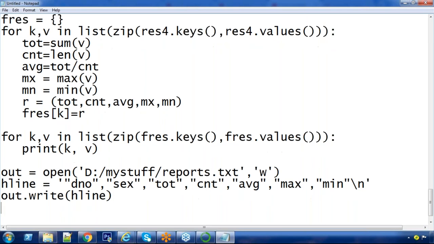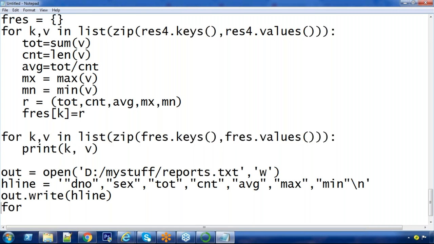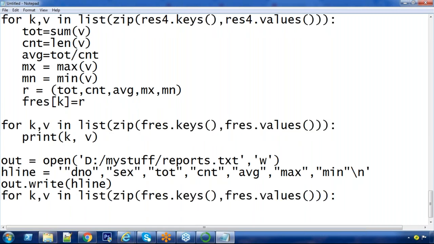From here onwards, I'm going to perform the loop. Where are your results, sir? Your results are in F result. I'm keeping the same for loop. Okay. What is K? Tuple. What is V? Tuple.